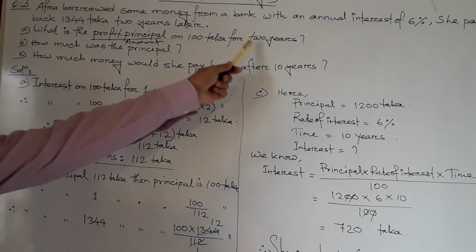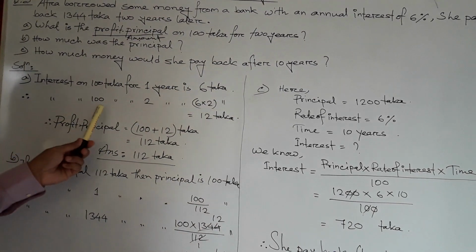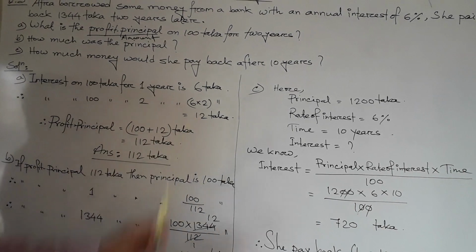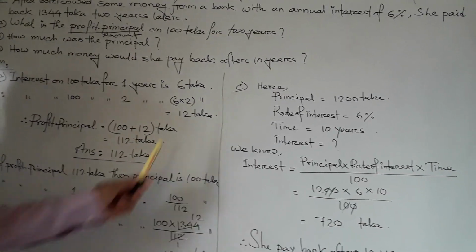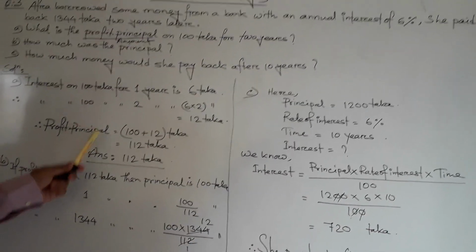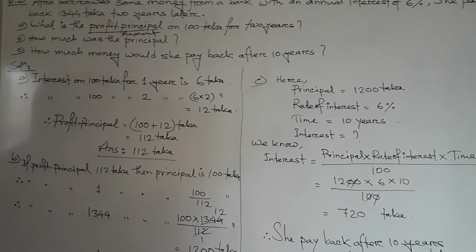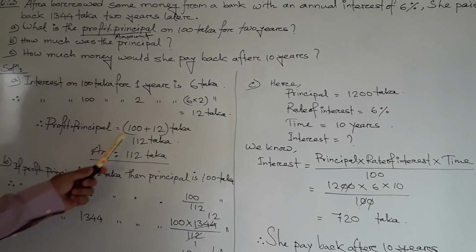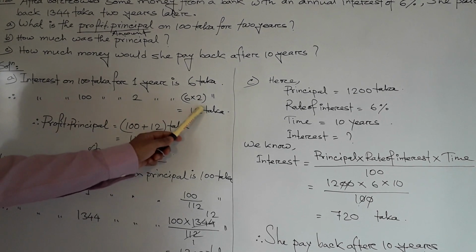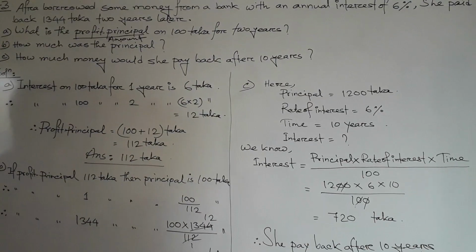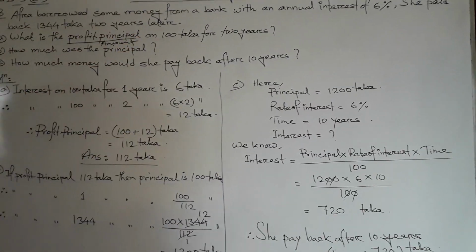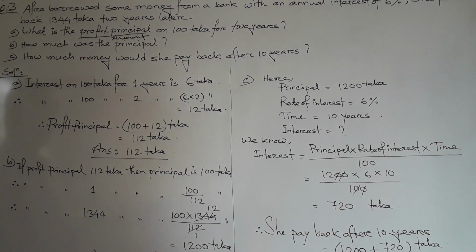Now we find the 2 years. So interest on 100 taka for 2 years. So 6 multiplied 2, that is 12 taka. So 2 years interest is 12 taka. Now profit principals, that is amount. If we find the amount, then principal plus interest. So here principal is 100 taka and interest 12. So 100 plus 12, that is 112 taka. So 112 taka is the profit principals on 100 taka for 2 years.